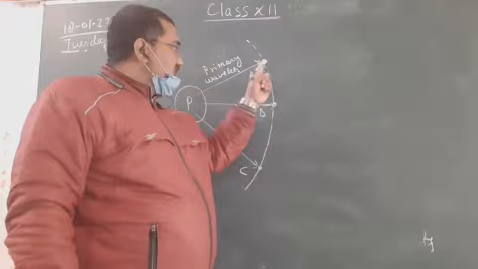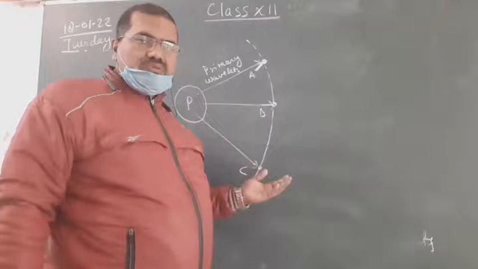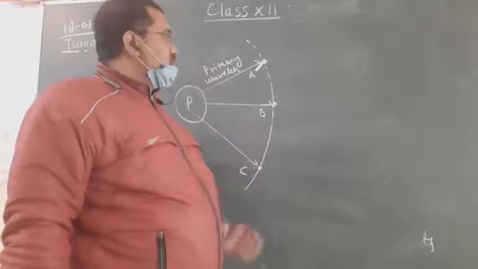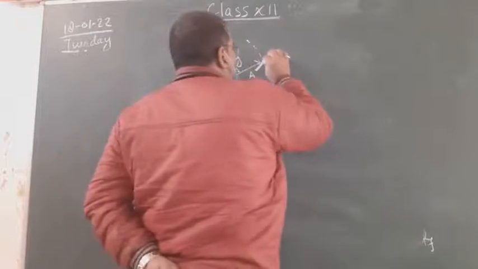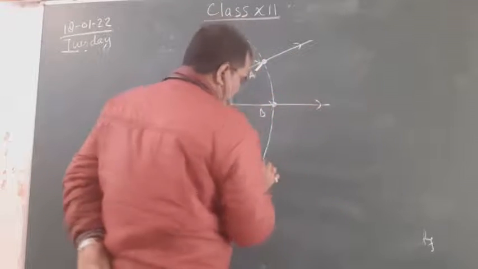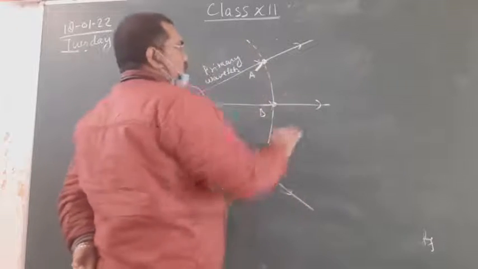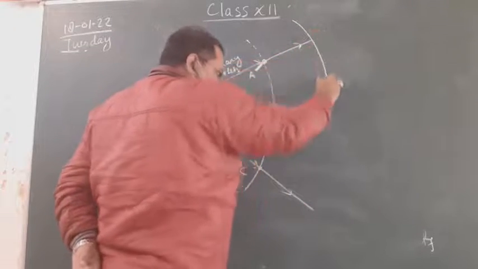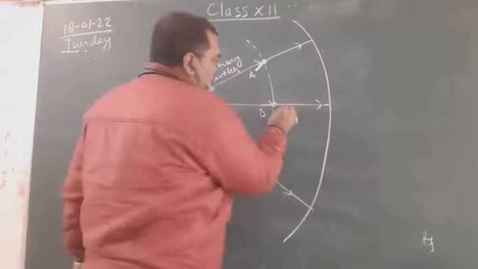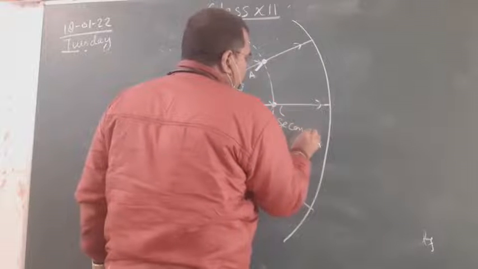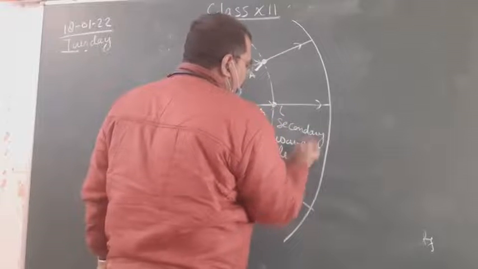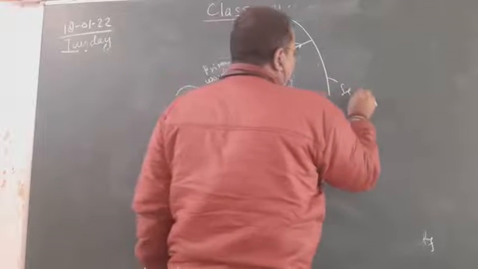So these points behave like a new source of wavelets. This point sends another wavelet and creates a new type of wavefront. These are the secondary wavelets, and they make secondary wavefront.